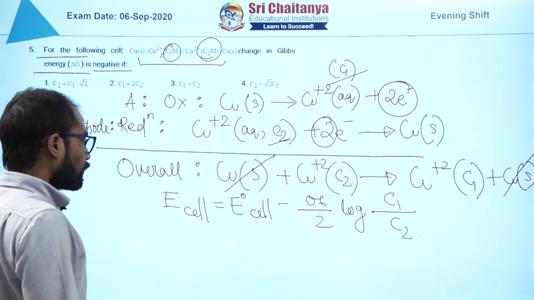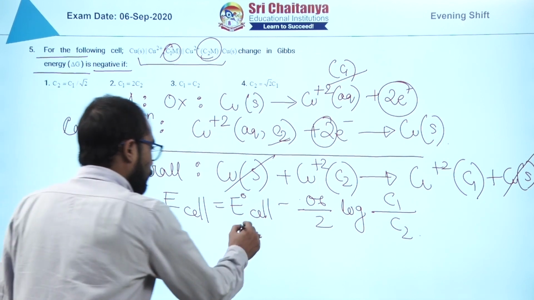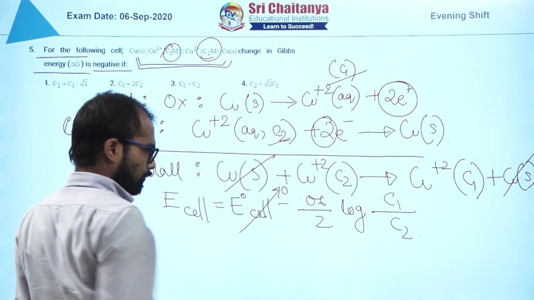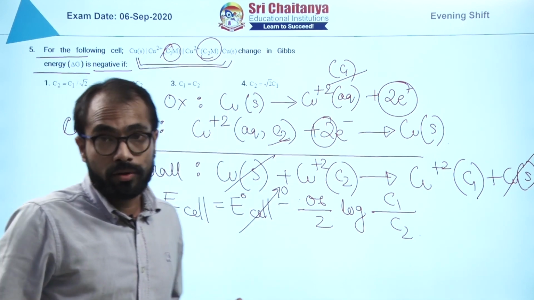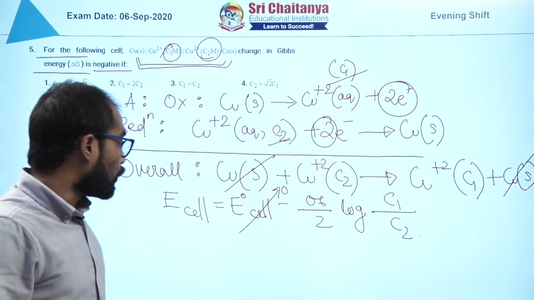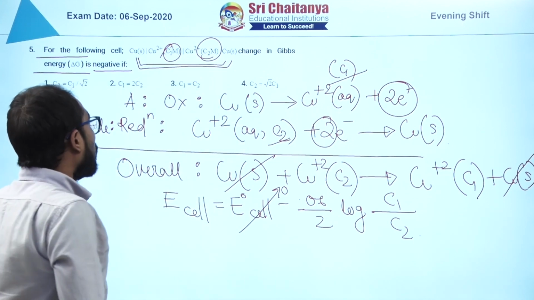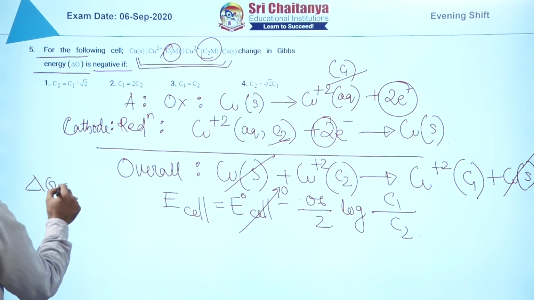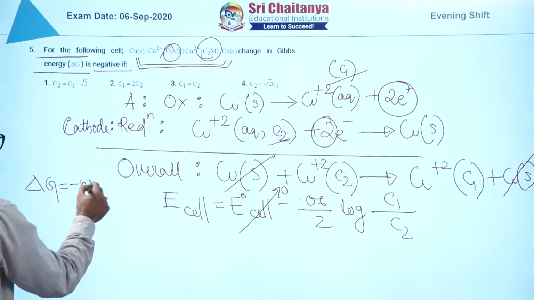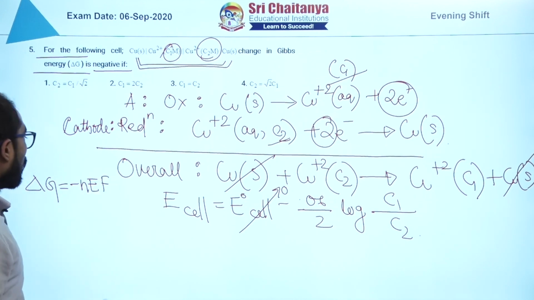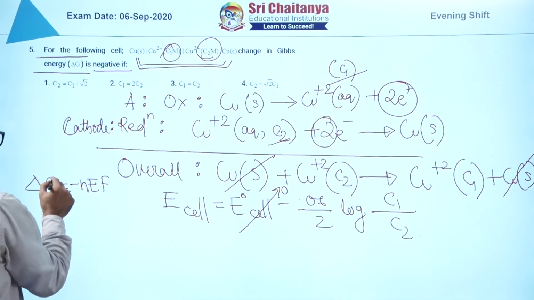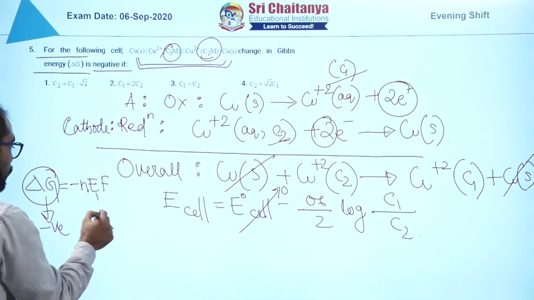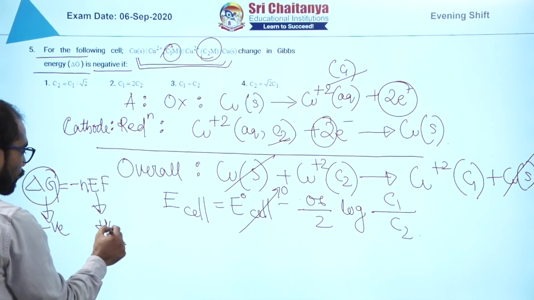This E naught cell term is 0 because it is a concentration cell. The same chemical species is oxidized and the same is reduced, so it has to be 0. Now delta G is equal to minus nEF. They are saying delta G has to be negative, which happens when E cell is positive.